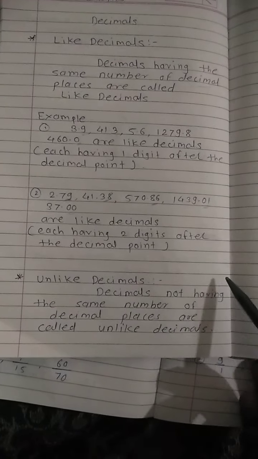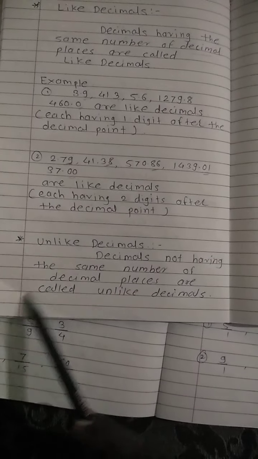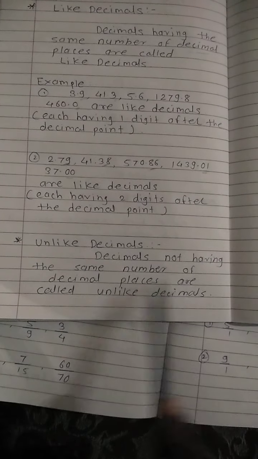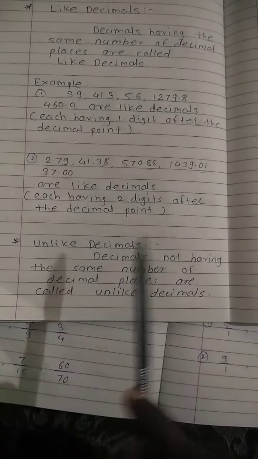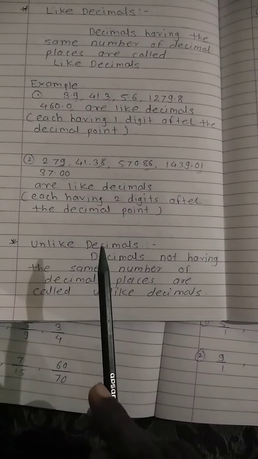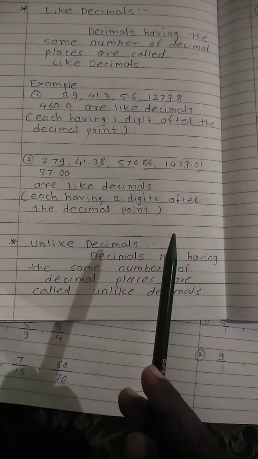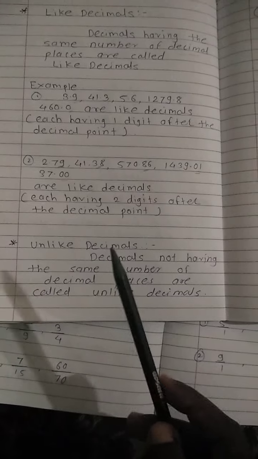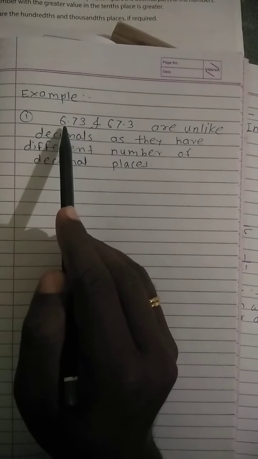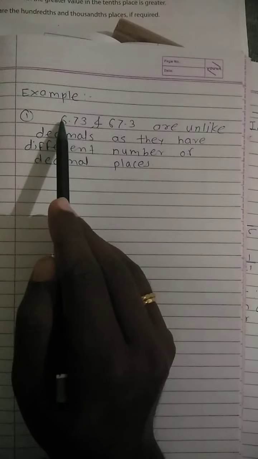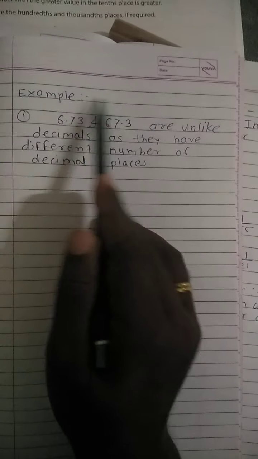Now we are moving toward the next definition: unlike decimals. Decimals not having the same number of decimal places are called unlike decimals. If there is no same number of digits after the decimal point, then we can say that the given decimals are unlike decimals. For example, 6.73 and 67.3. If you observe, here 673 and here 673, they look like the same.